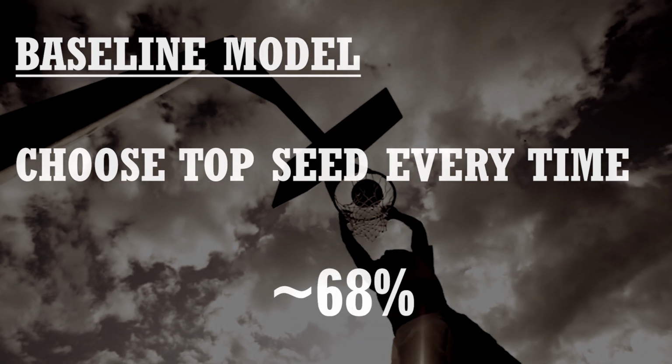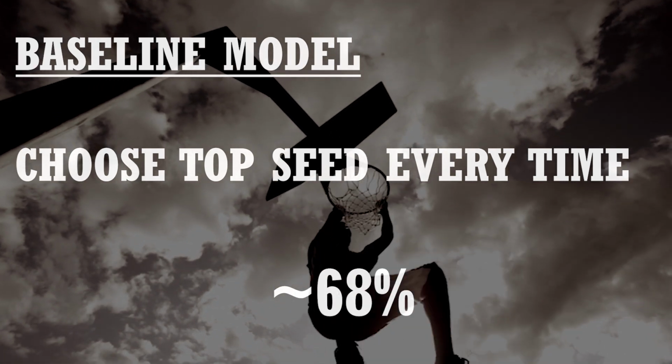Whenever we're creating a model, we want to have a baseline. The most straightforward baseline for this analysis would be to pick the top seeded team every single time. If we did that, then we'd expect to pick the winner about 68% of the time. In our simple simulation approach, we were getting the correct winner about 60% of the time. That suggests to me that a lot of work needs to be done.